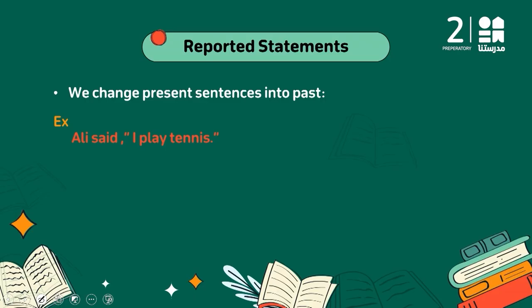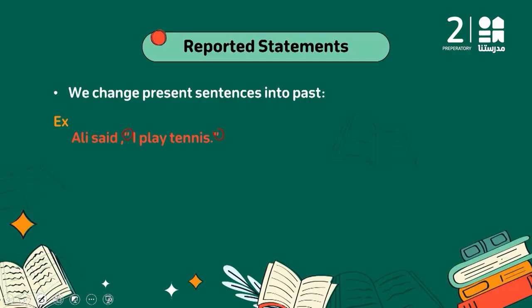Let's read. We change the present tenses into past. So the present sentences like I play, this is present simple, I'm going to change it into past simple. Present continuous, past continuous. Let me make it easier for you. We are going to take a step back. What does it mean, I step back? So each present tense or each past tense, make it go back. How can I do this? Let's look at this one.